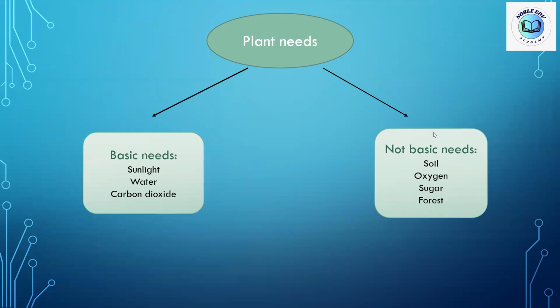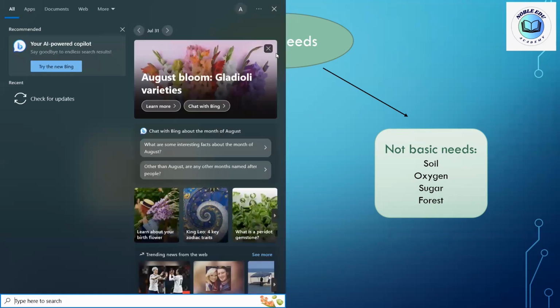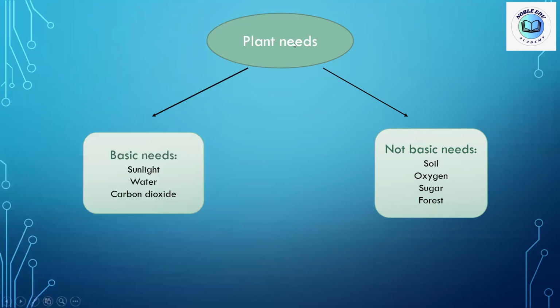The second not basic need is oxygen. Oxygen is necessary, kids, for respiration. So we said that all living organisms have to respire. They have to take in oxygen and give out carbon dioxide gas. So why is oxygen not a basic need? Does this mean that plants can't respire, or that plants don't respire? Who knows the answer?